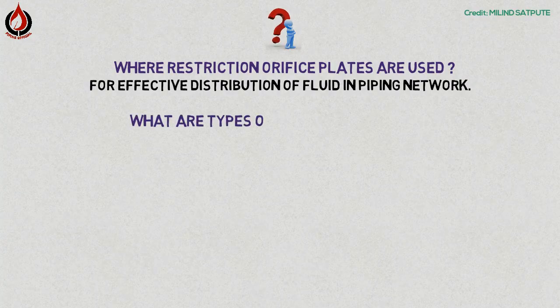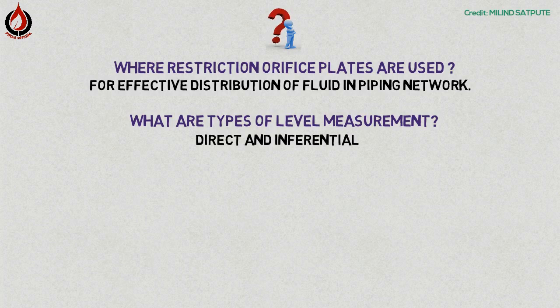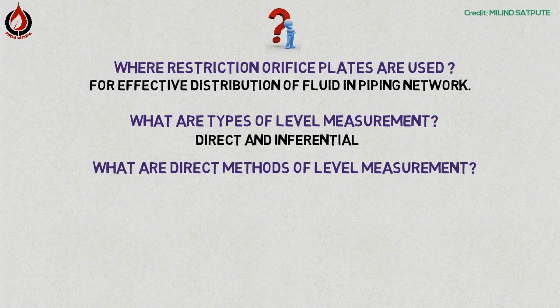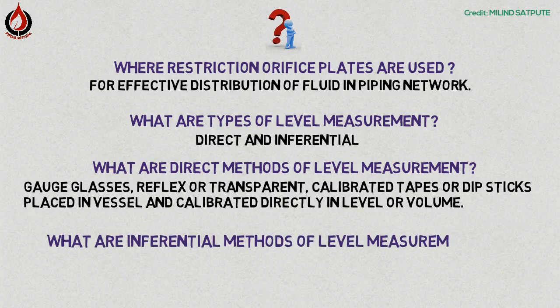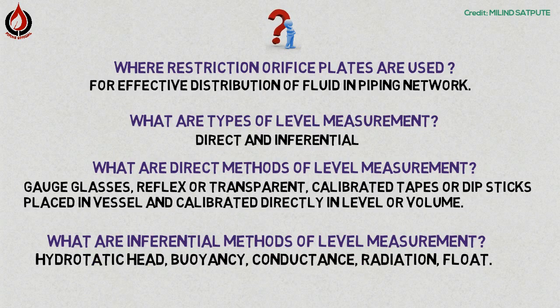What are the types of level measurement? Direct and inferential. What are the direct methods of level measurement? Gauge glass, reflex or transparent, calibrated tapes or dipstick placed in the vessel and calibrated directly in level or volume. What are inferential methods of level measurement? Hydrostatic head, buoyancy, conductance, radiation, float.